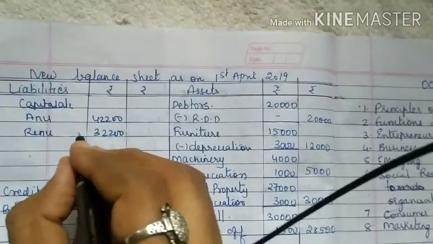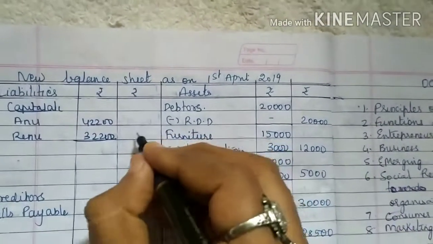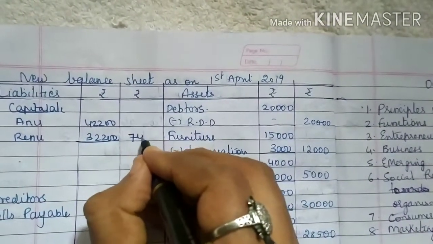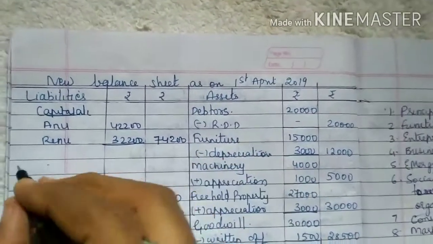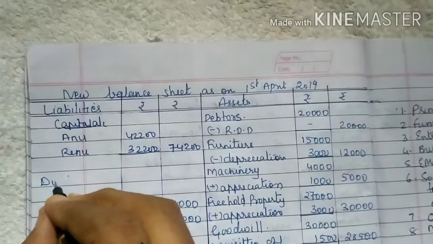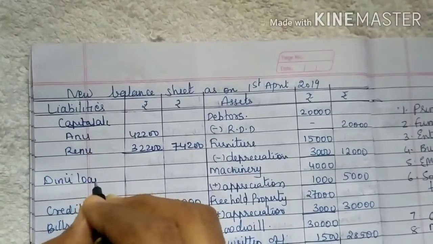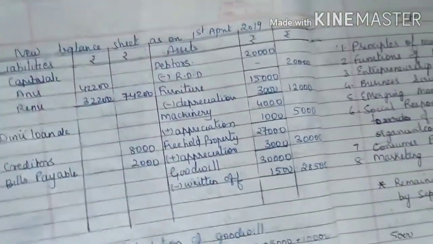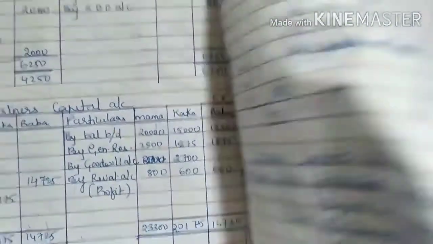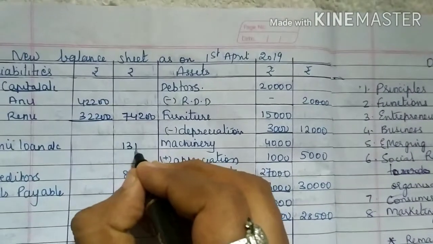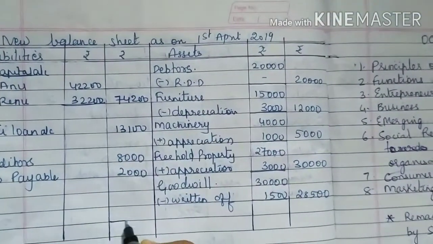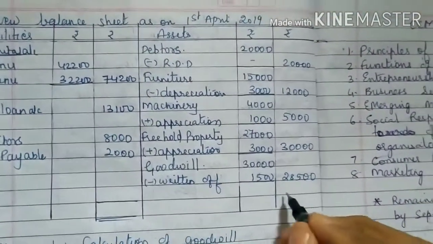So add these up, you will be getting 74,200. Then Dinu loan account, we are not going to pay them, so Dinu loan account, which is 13,100. So now it will tally.